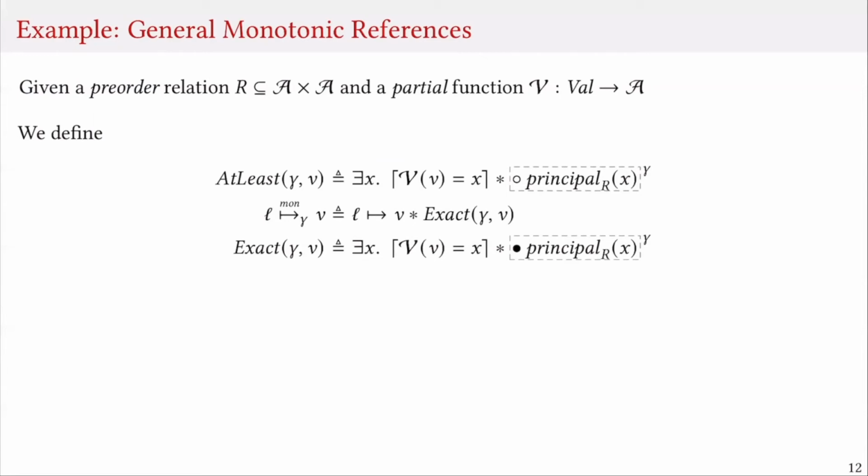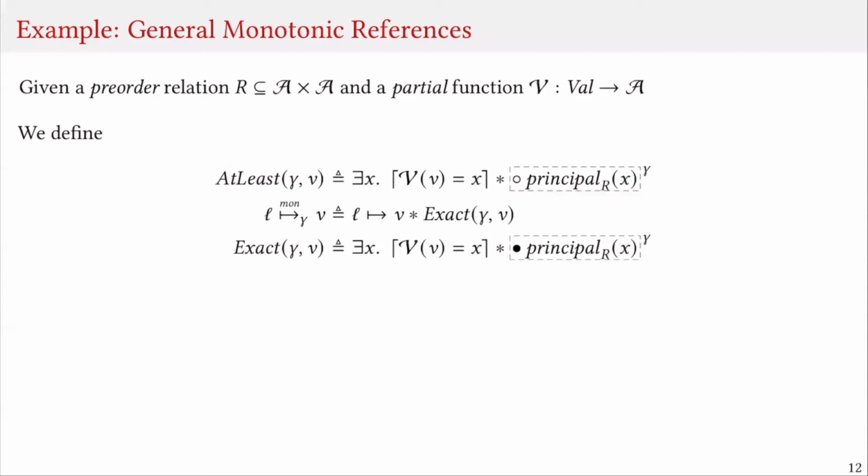Here we take the relation to be a relation on some arbitrary set A and assume that we have an injection, a partial function that injects from values into A. Given this information, we can define the following. We can say that the value tracked in the resource name gamma is at least value V if we know that the value V is in the relation and that we know that we have the fragment of the element X that represents this value in the order.